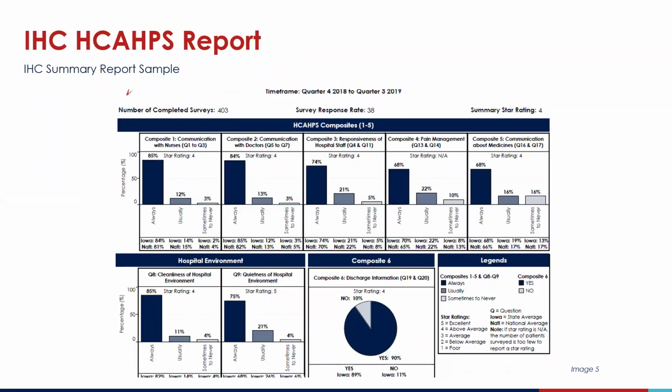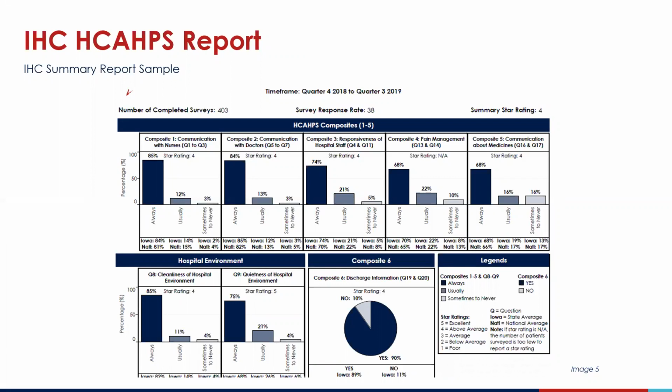Lastly, I want to share with you the new reports that the Iowa Healthcare Collaborative has developed around your HCAHPS results. And this is just a sample screenshot of the report that was sent from us. And it shows the quarter 4 of 2018 to quarter 3 2019 data. Each composite area is actually shown, and there's a really nice legend to demonstrate the star ratings with the details